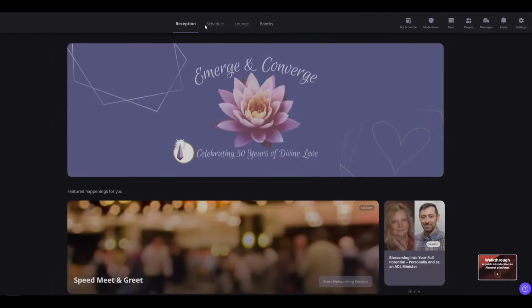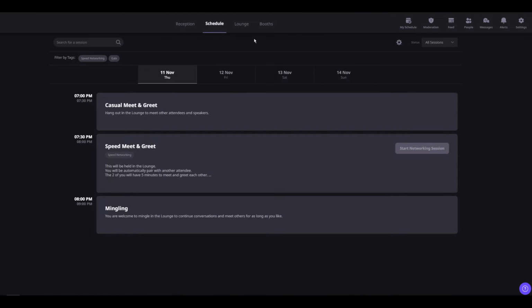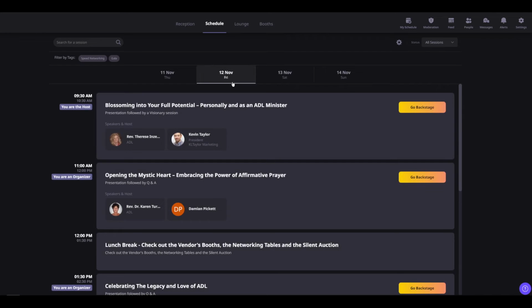But I think that's it. The main thing as a speaker to remember is make sure you allow access to your camera and microphone when you first sign into the platform, and then 15 minutes before your session, go to your session and go backstage so that we make sure everything's ready to go. Even if your session is pre-recorded, we recommend you being there early just so you can be engaged in the chat and kind of be prepared instead of last minute technical issues for your Q&A session.